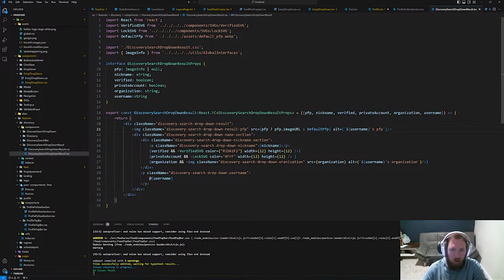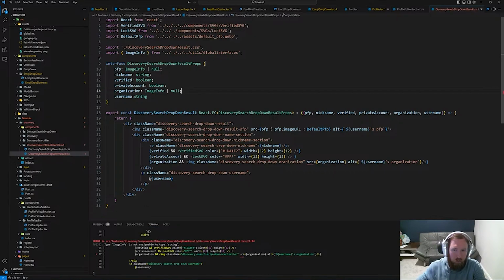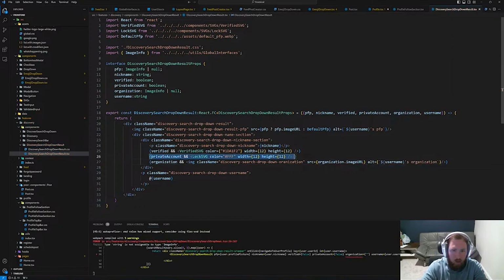So now inside of verified and organization, organization is also going to be an image info or null. But we also need to set up private, but we can fix that. So if organization, this will be perfectly fine. We can say organization image URL, just like that. That works. We need to set up private, so that's something I completely forgot about. So verified, that can be a boolean, we'll pass that in.